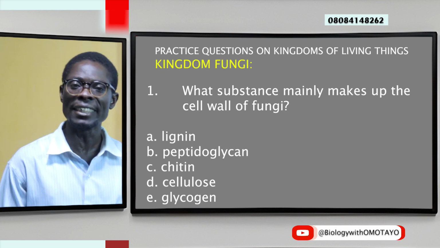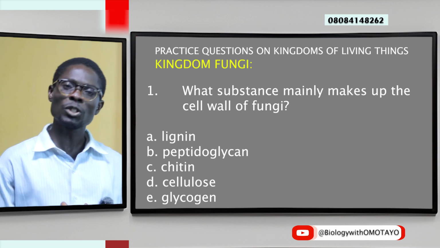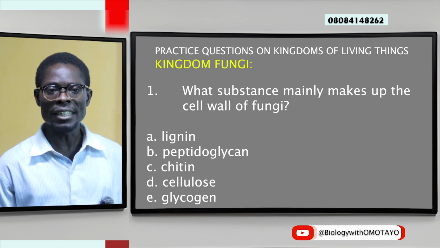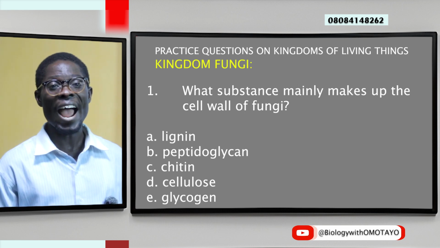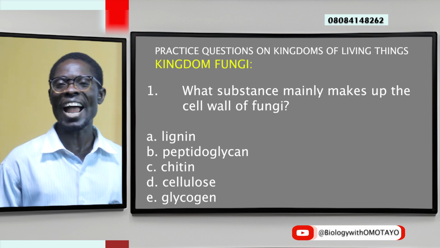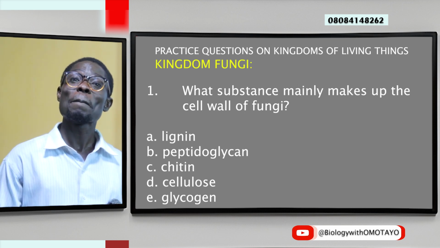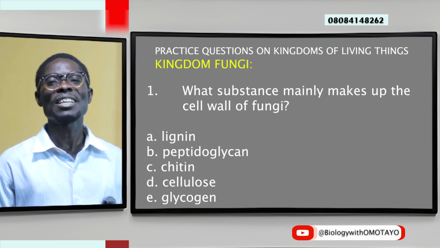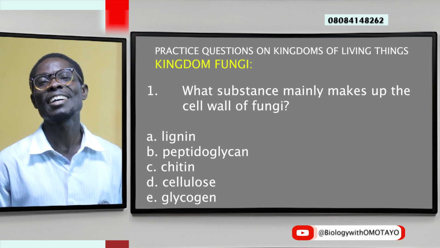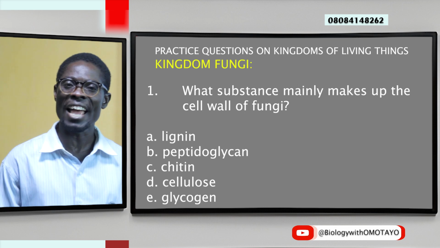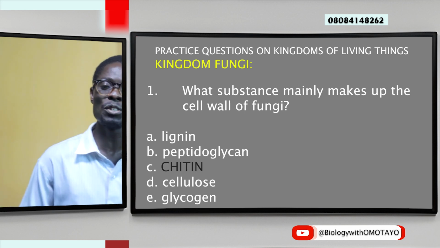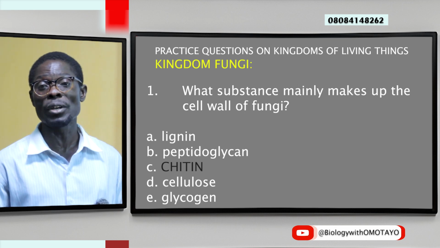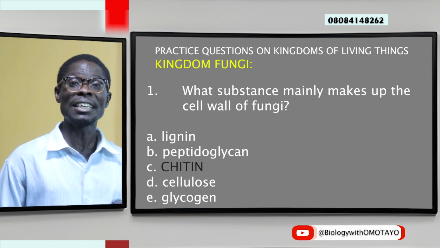Option A, lignin. B, peptidoglycan. C, chitin. D, cellulose. And E, glycogen. Yes, chitin. Beautiful. Chitin, that is the correct answer. Chitin is the major component of the cell wall in a fungus.